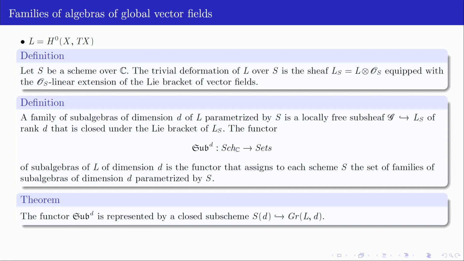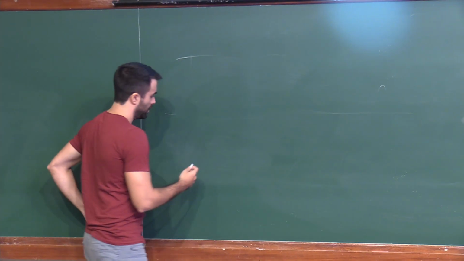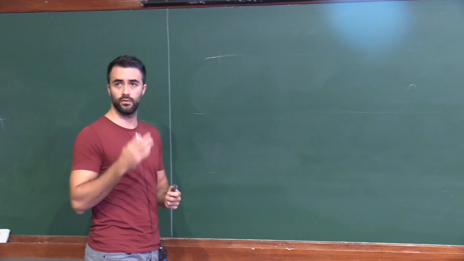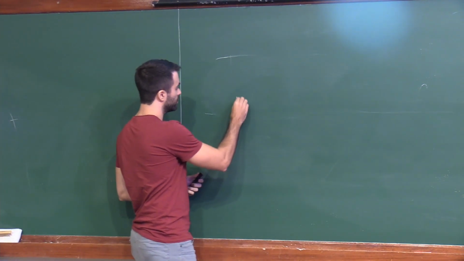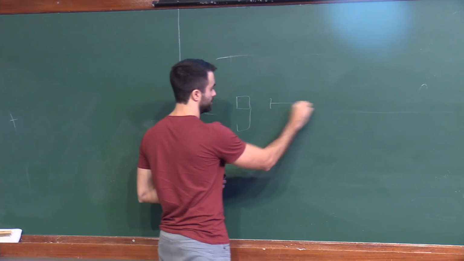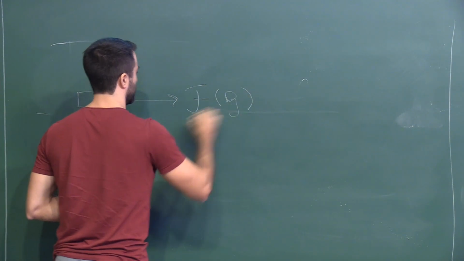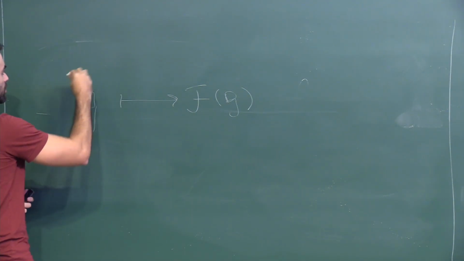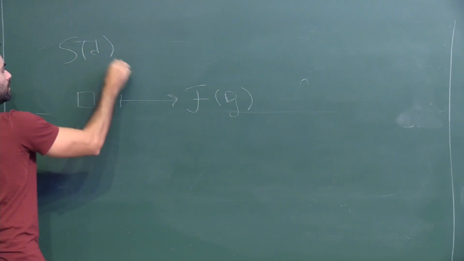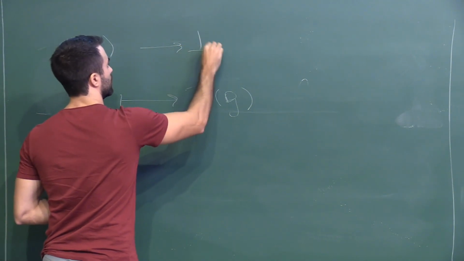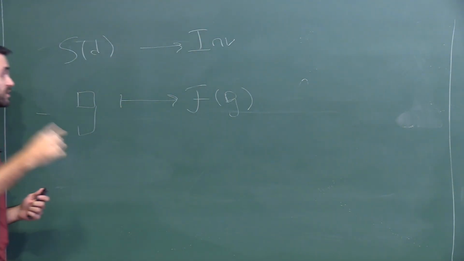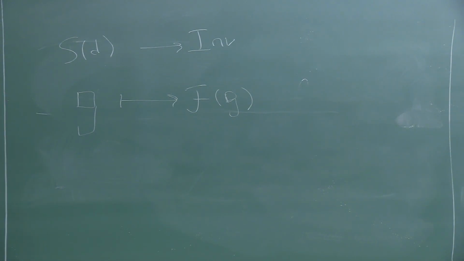The space of subalgebras and the space of foliations, and we would like to connect them, but keeping in mind our motivation, which was explained before in the work of Jorge and Fernando, and we would like to take every Lie algebra G into its associated foliation, right? We hope, maybe, we can construct a morphism like this, a morphism of schemes like this, okay?